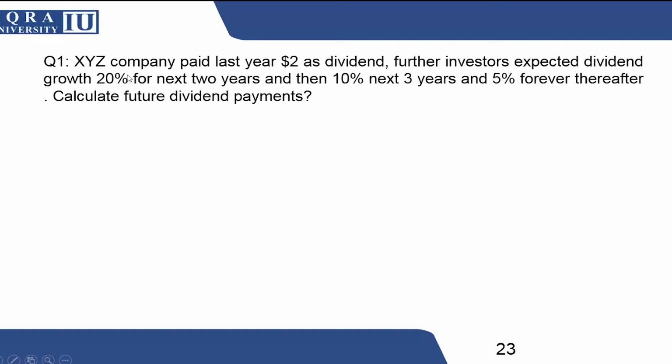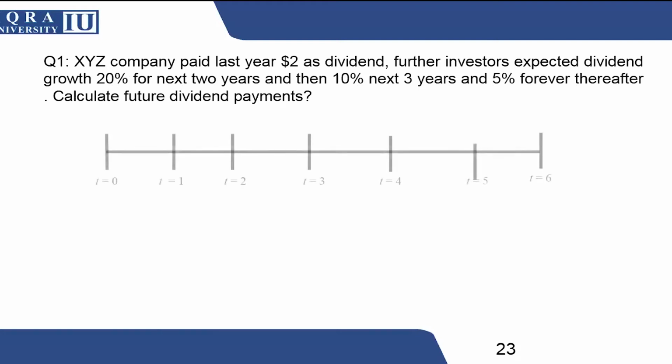Otherwise, in the first 2 years, the dividend is growing by 20%. Then for the next 3 years, it is increasing by 10%. And after that, it is at a static growth level of 5%. Now, currently the requirement is only to calculate the future dividend payments. So the objective of this question is to give you an idea that if the dividend is fluctuating, then how we calculate it. Just look at this figure.